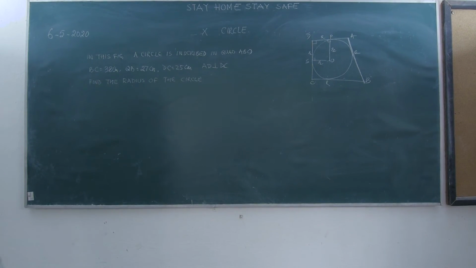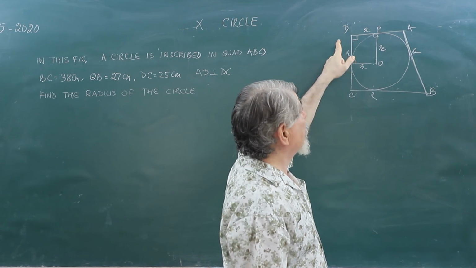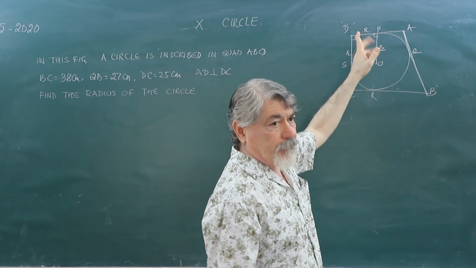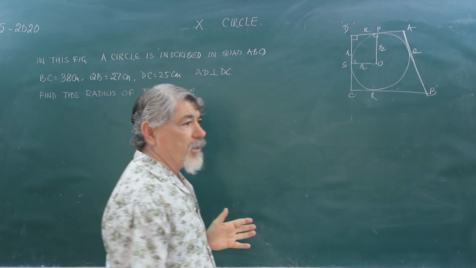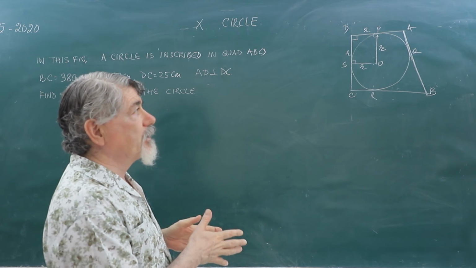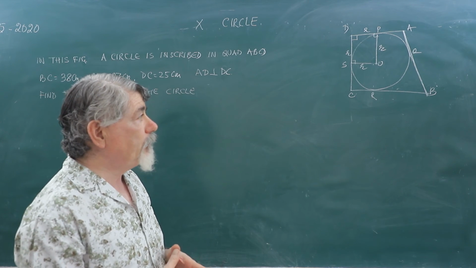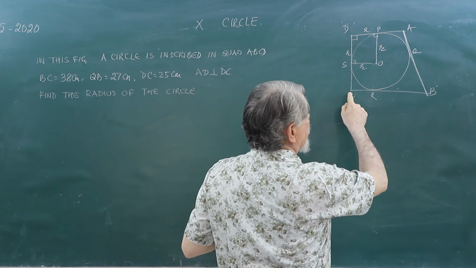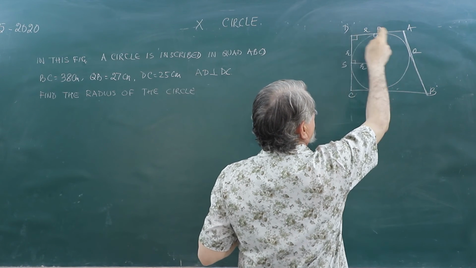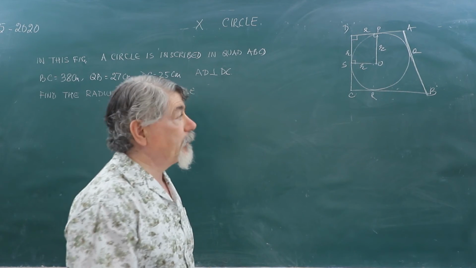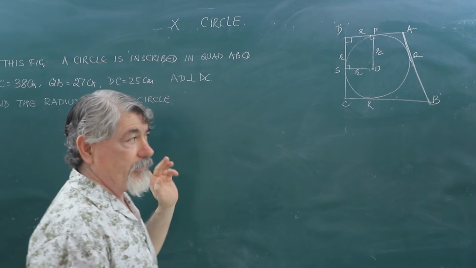In this question, what is given is that a circle is inscribed in a quadrilateral ABCD. When it is inscribed, it means all four sides of the quadrilateral will be touched by this circle inside. What conclusion can we draw from this? Number one is that all these lines AB, BC, CD and AD are tangents to the circle at points P, Q, R and S.